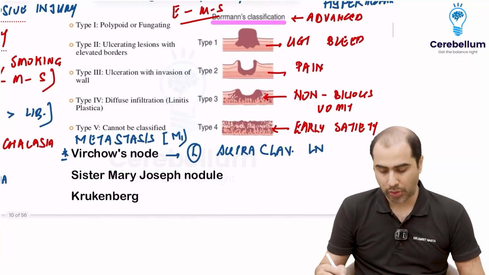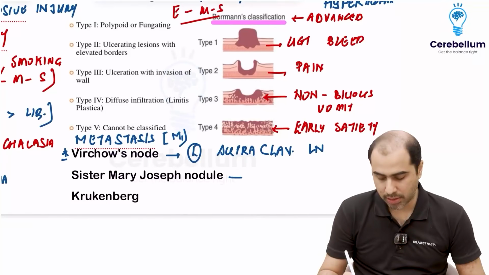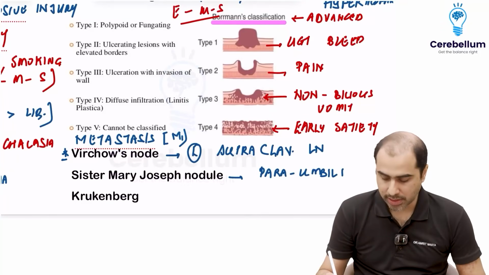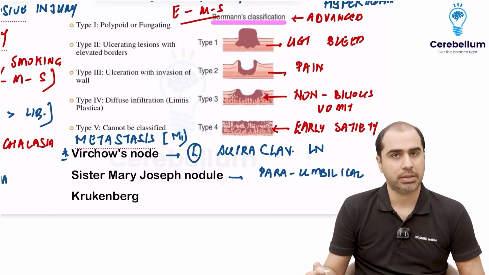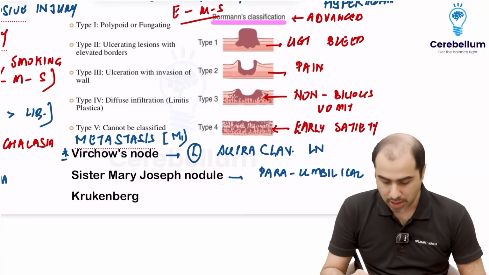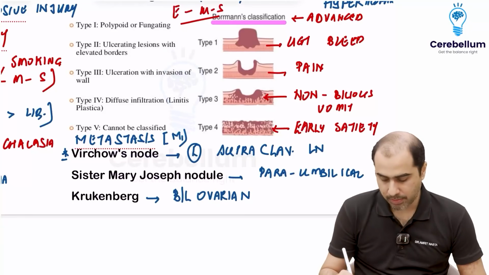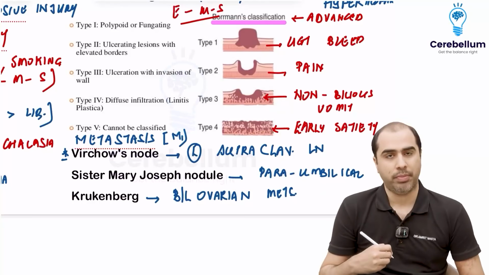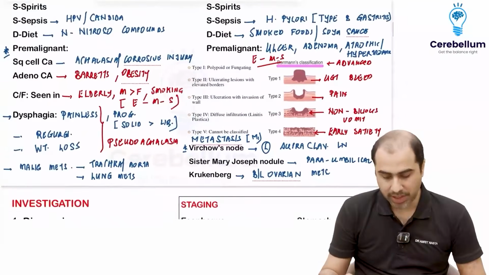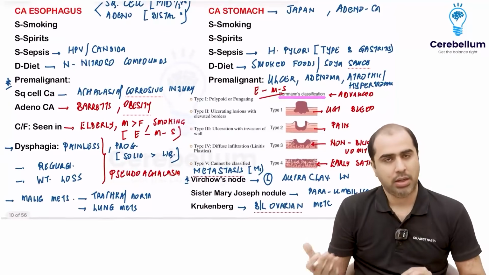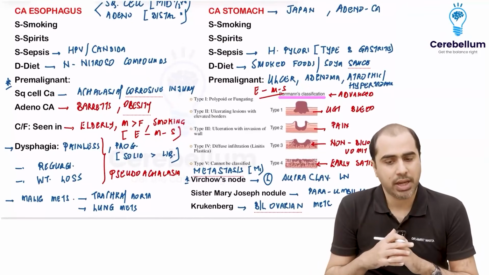Sometimes patients get nodules around the umbilicus. They are called Sister Mary Joseph nodules. These are paraumbilical nodules. These also imply metastasis of CA stomach to the umbilicus or to the subcut of the umbilicus. You can get Krukenberg tumors. These are bilateral ovarian metastasis. Then there is one more, not very common, Irish node, which is the left axillary node. Okay, so these are some of the markers of mets. If any of this is there, usually in stomach cancer, but can be in other GI cancers, it means it's an M1 disease.